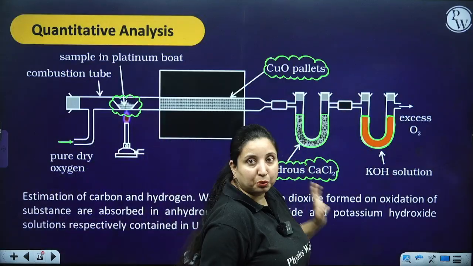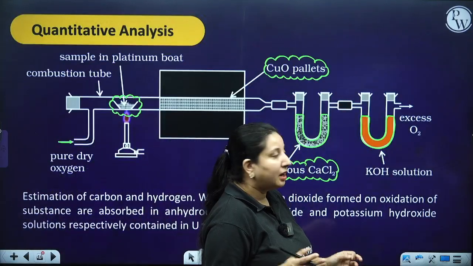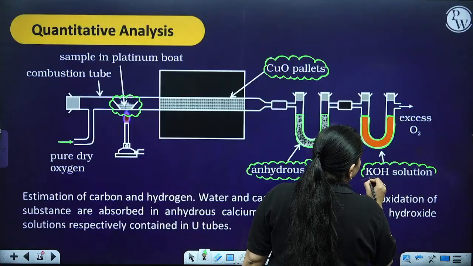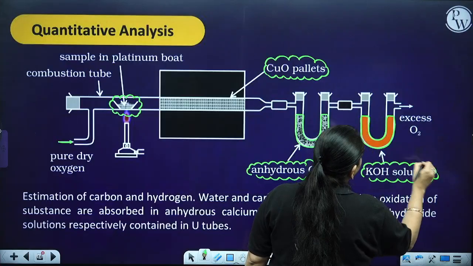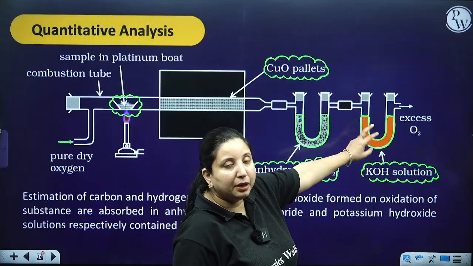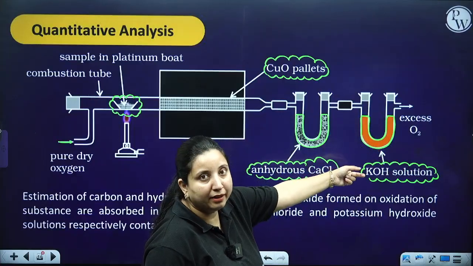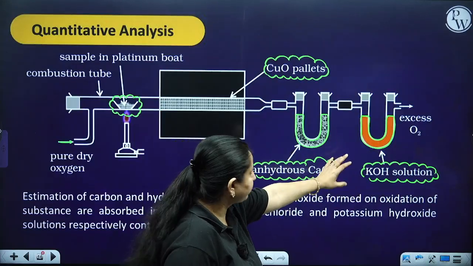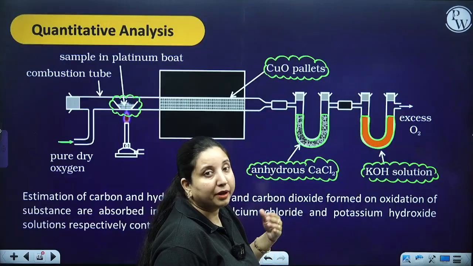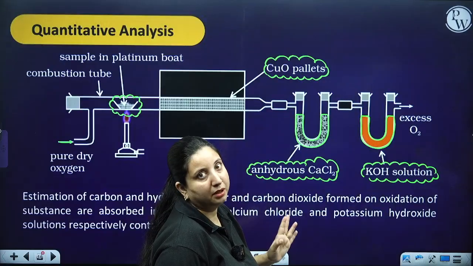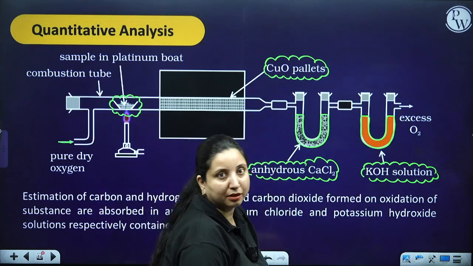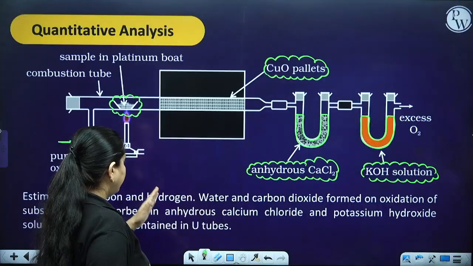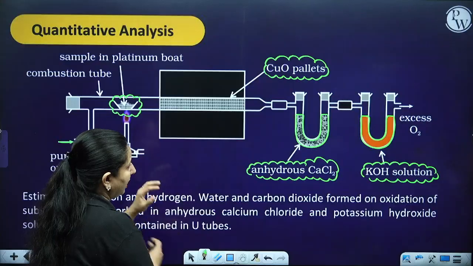Similarly, CO2, which is acidic in nature, is going to react with KOH, which is basic in nature. So again you can subtract the initial and final quantities. From there you will get the weight of the carbon dioxide formed, and you can put those values in the formula and find out the carbon and hydrogen.